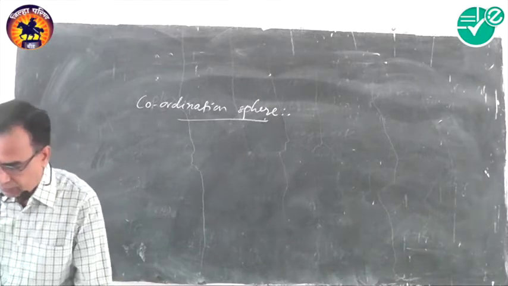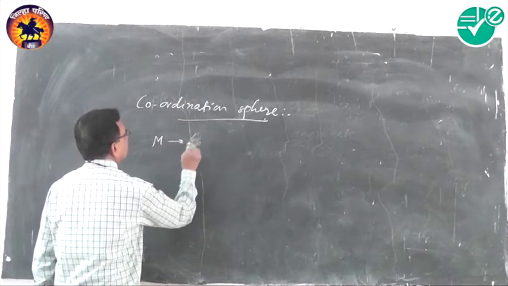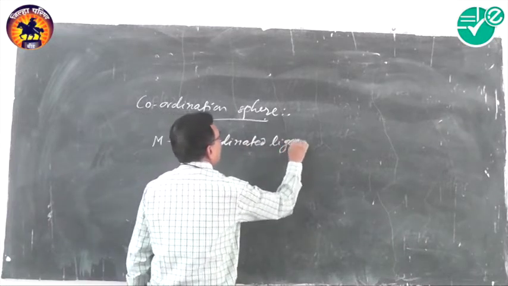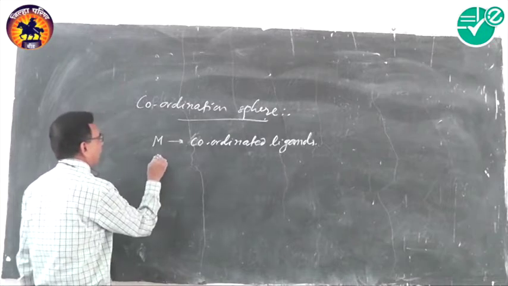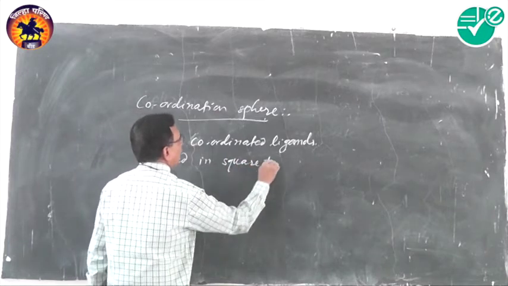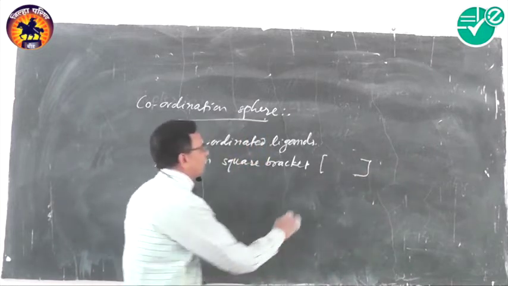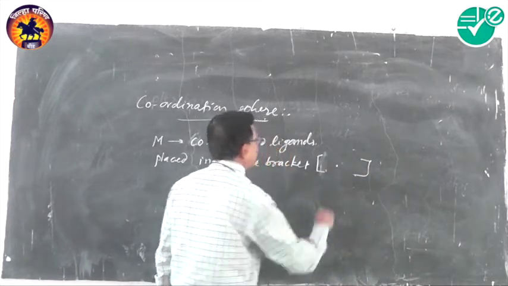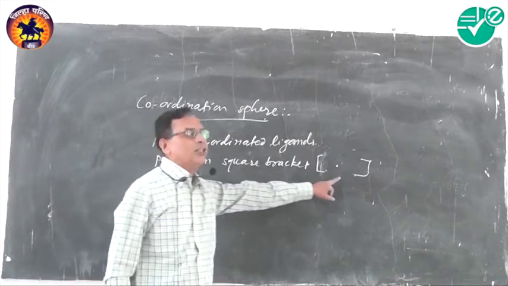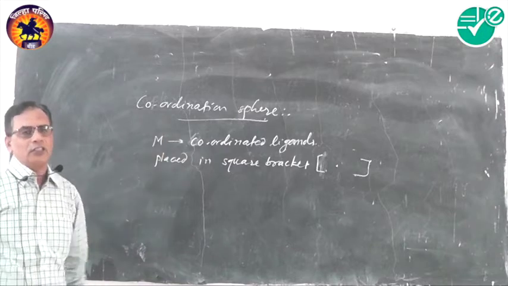In case of complexes, when the central metal ion and coordinated ligands are placed in square brackets, that is known as the coordination sphere.